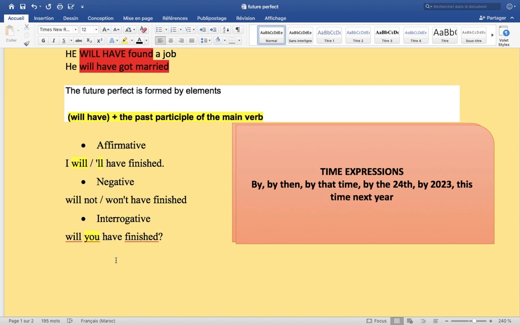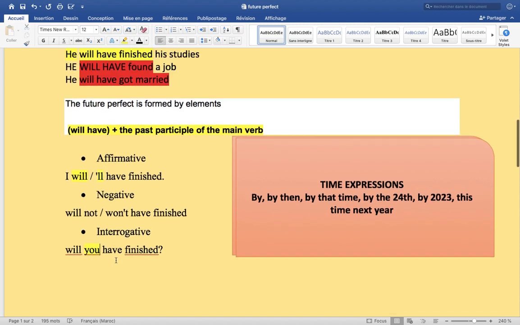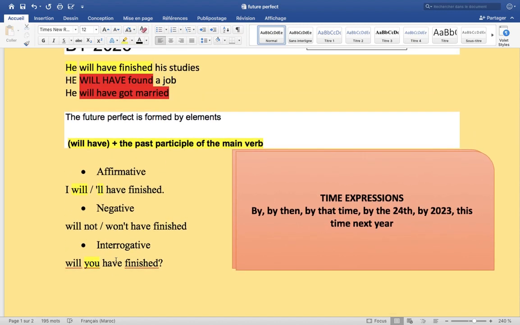So these are the forms of the future perfect. In affirmative form you need the subject plus will have plus the past participle. In negative form we need the subject plus will not plus have plus the past participle.